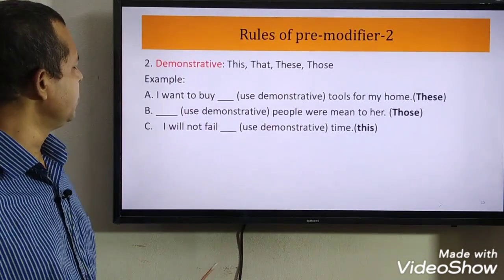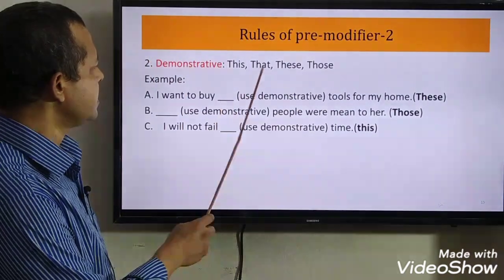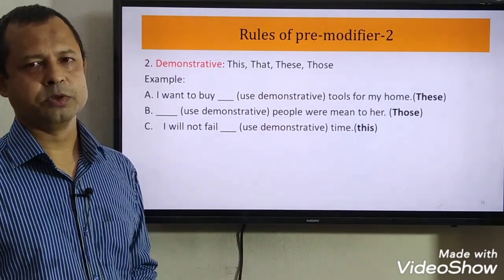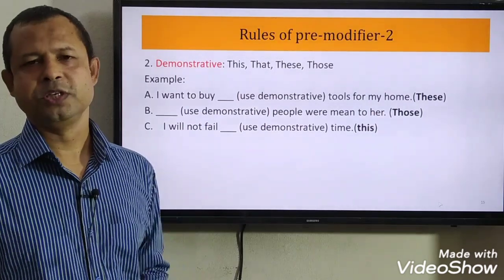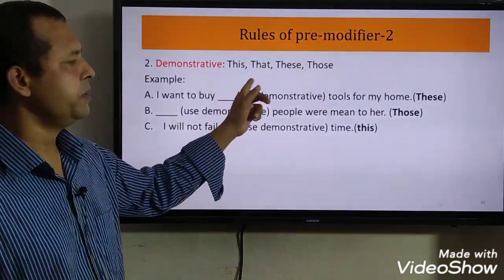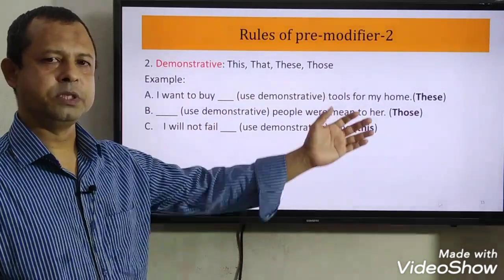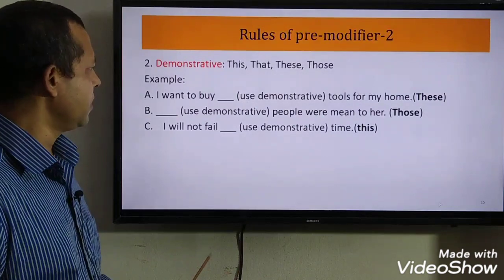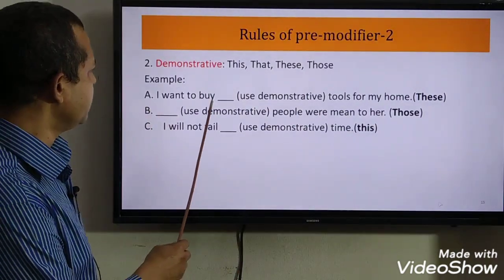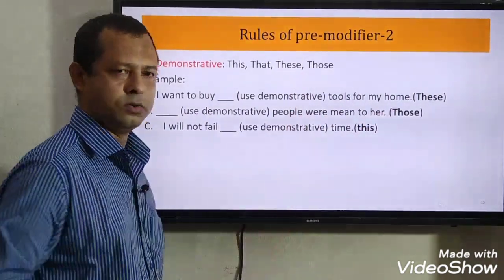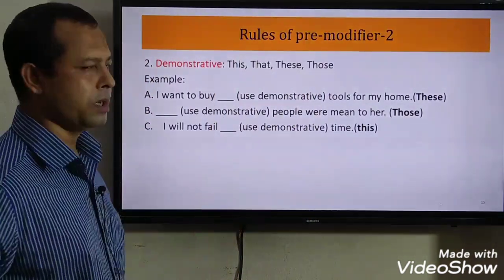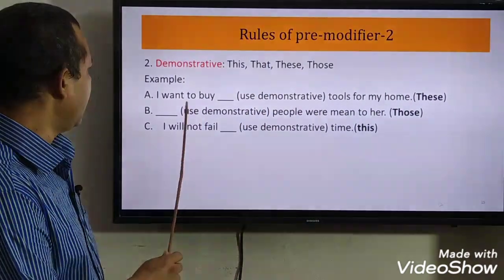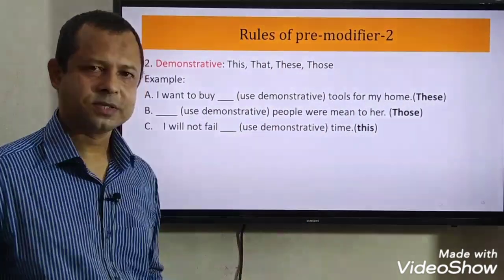This is rule number 2: demonstrative. This, that, these, those. These four words are demonstratives. When you are asked to use a demonstrative, you have to use any of these according to the text or context. See, I want to buy dash tools for my house. Which demonstrative is suitable here? We can use these here. I want to buy these tools for my house.